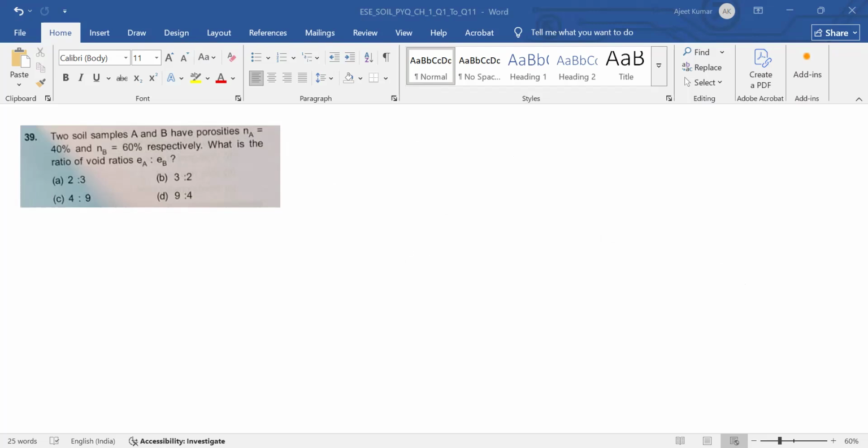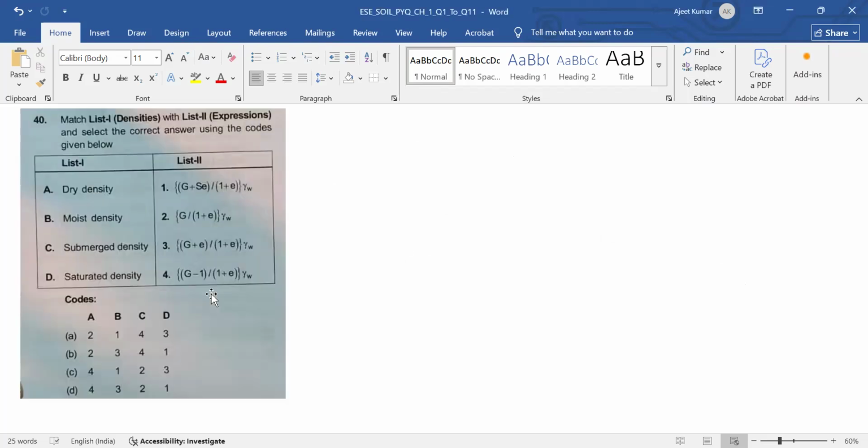Now next question is question number 40. Very important question. This is formula based. So gamma bulk is equal to G plus Se divided by 1 plus e into gamma W. So moist density, option B, and this is option number 1.